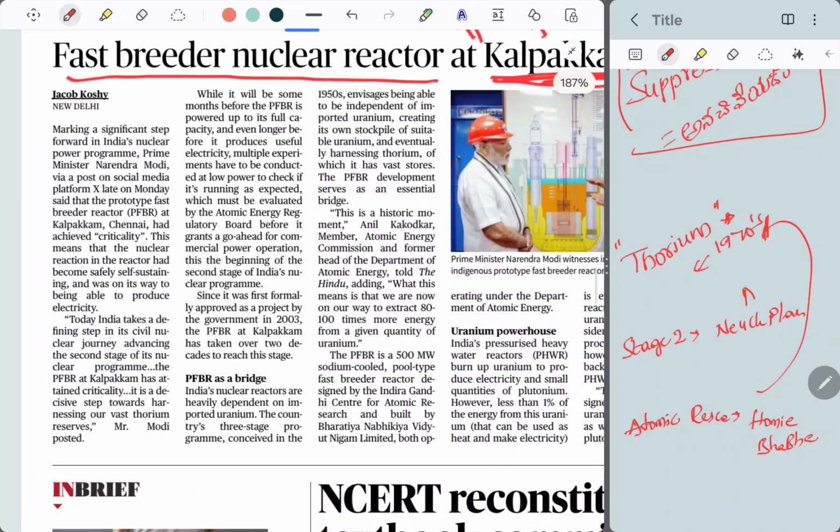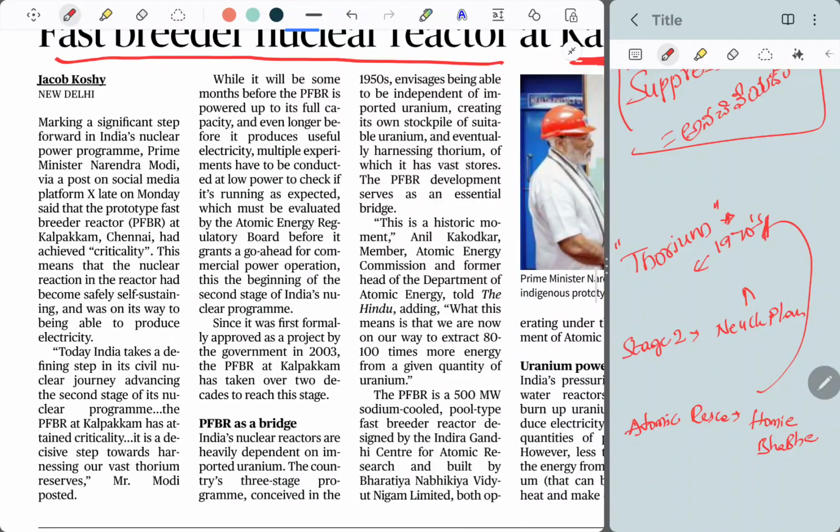So we'll go to the news: marking a significant, means important, milestone forward in India's nuclear power program, Prime Minister Narendra Modi on Monday said that the prototype fast breeder reactor, PFBR, at Kalpakam, Chennai had achieved criticality. What does criticality mean? This means that the nuclear reaction in the reactor had become safely self-sustainable. You no longer need to input more fuel. It will create its own fuel and it continues to generate gigawatts of energy.